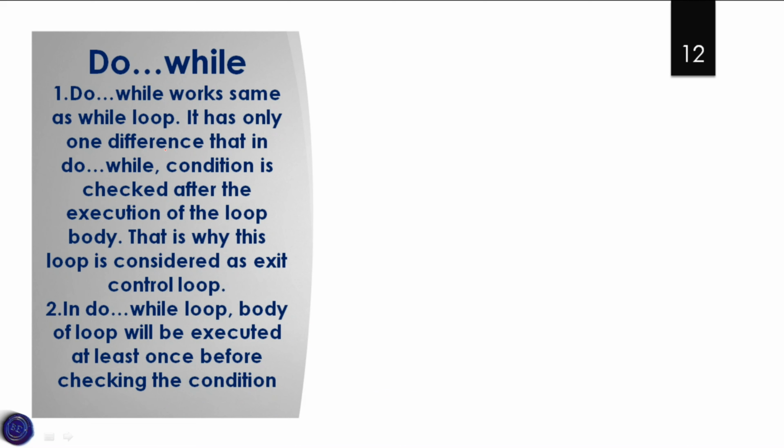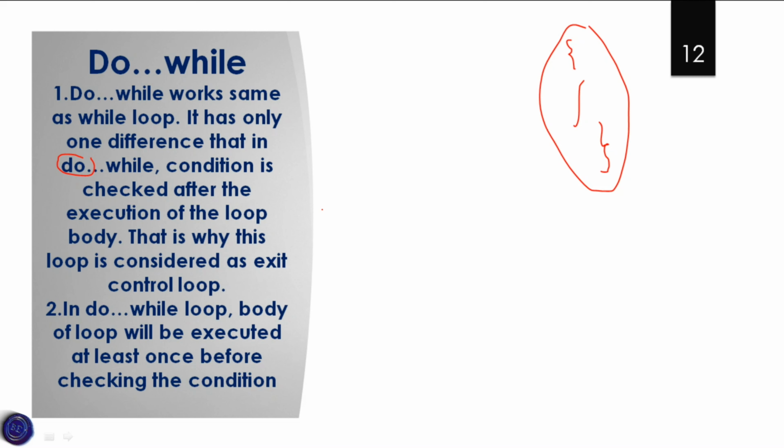It has only one difference, that is do. So in a do while loop, the main difference is the addition of do. The condition is checked after the execution of the loop. So if we have this as a loop, the condition will be checked after the execution of this loop. That is why the loop is considered an exit control loop, because of the checking of the condition after the execution of the loop.